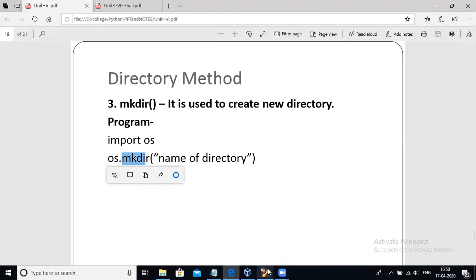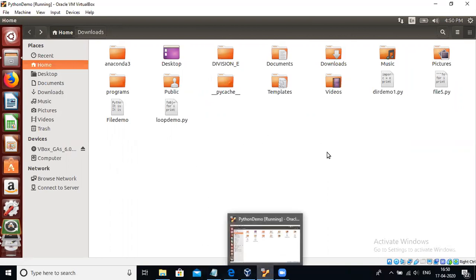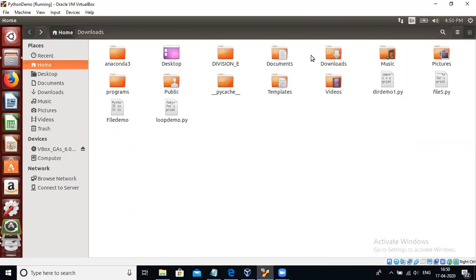Now we will create our own directory. You observe this, see all the folders and files inside the home directory. Home is a default directory. So how can you create the directories? For that, we will write a program. First observe all the subfolders, subdirectories and files.